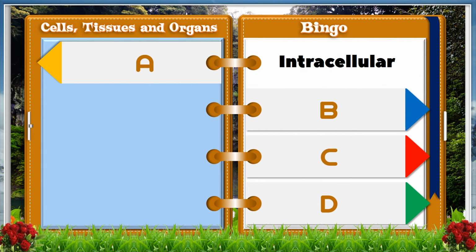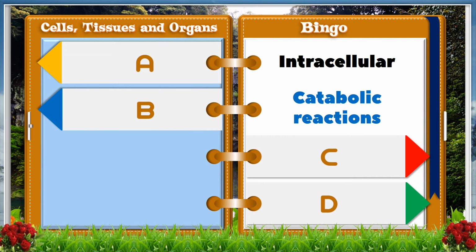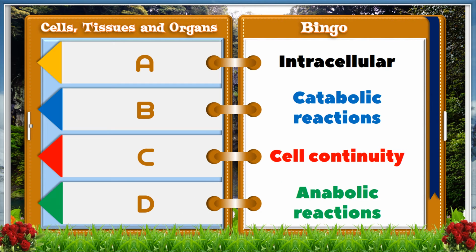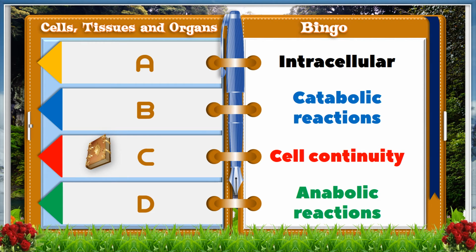A, intracellular. B, catabolic reactions. C, cell continuity. D, anabolic reactions. And the answer is C, cell continuity.